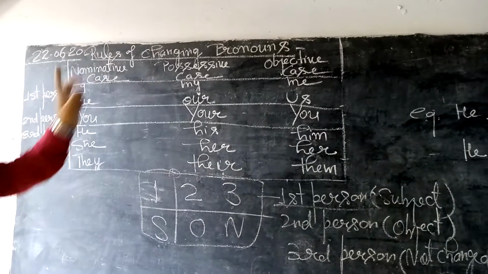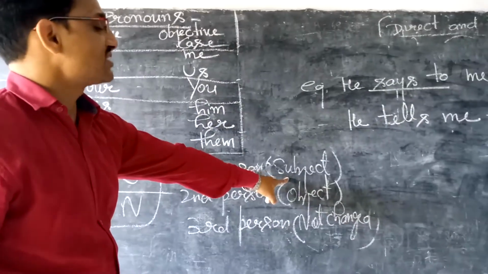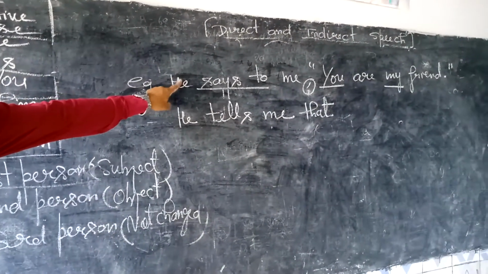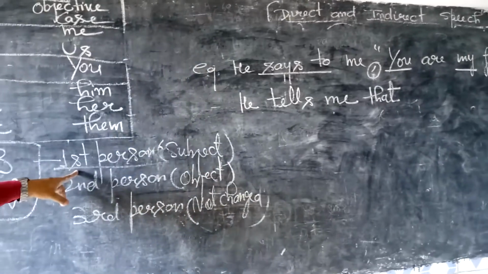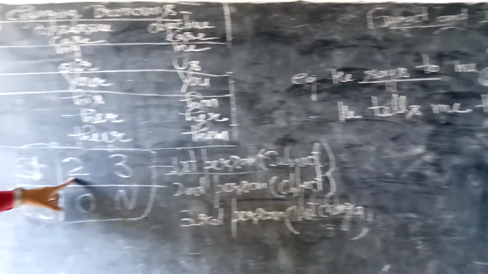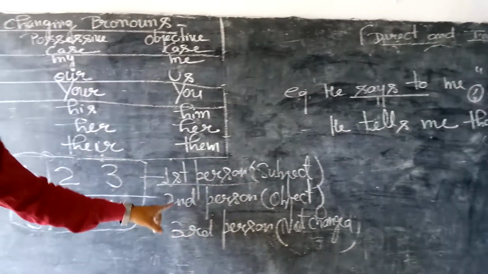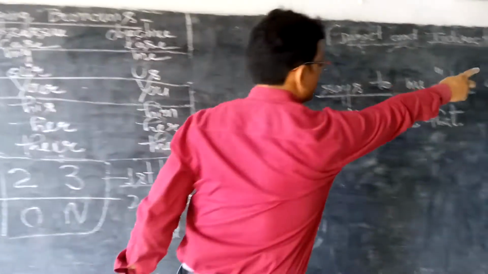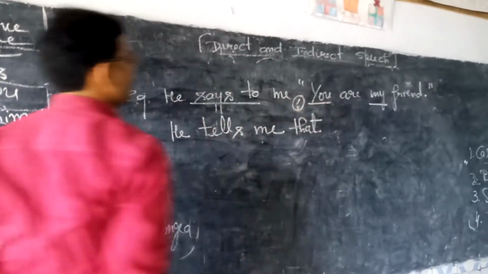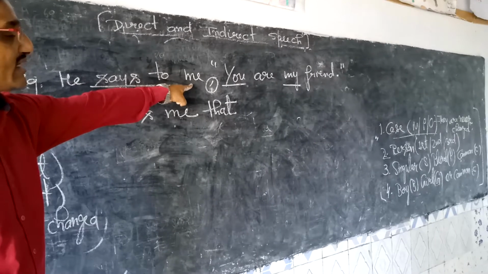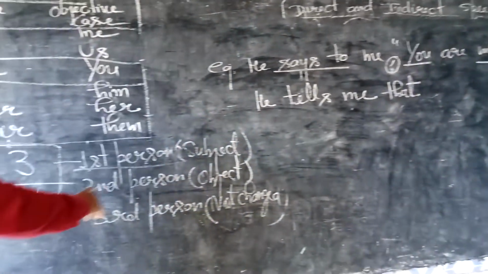I, we, and this list. And these pronouns we change according to the subject of the reporting verb, as you can see. If first person pronouns are found in reported speech, we change them according to the subject of the reporting verb. Now students, two means second person pronouns. Second person pronouns are given here, this list: you, your, you. If such pronouns are found anywhere in reported speech, then we change them according to the object of the reporting verb.